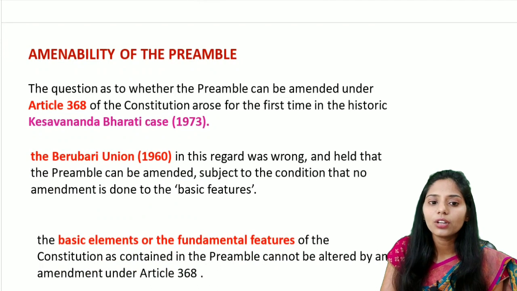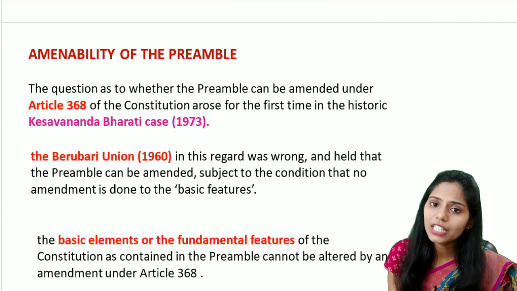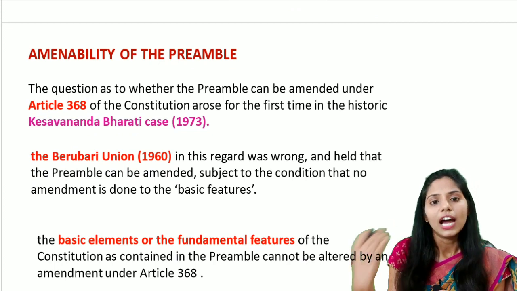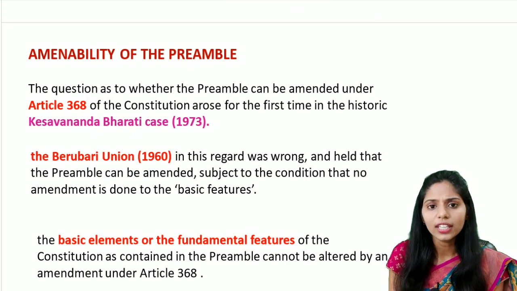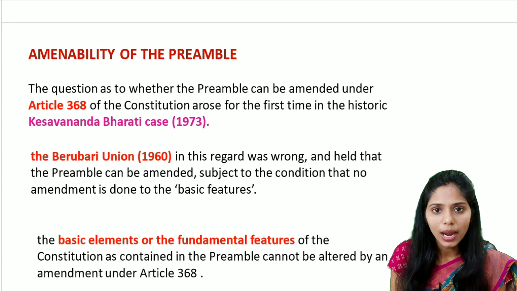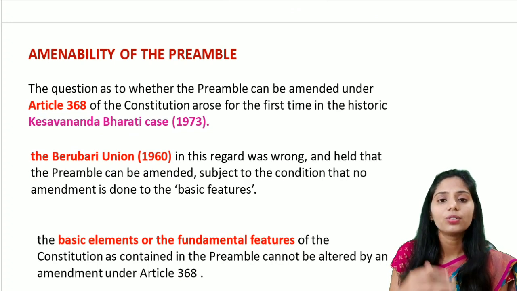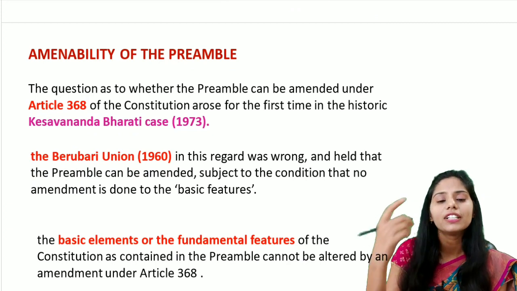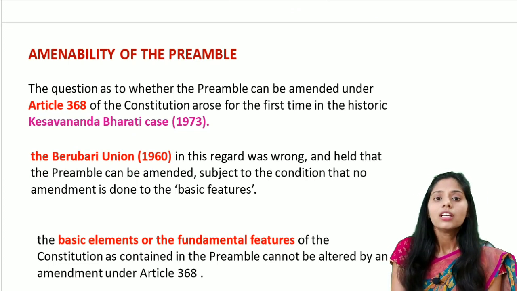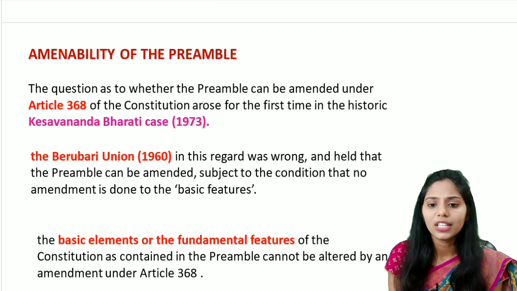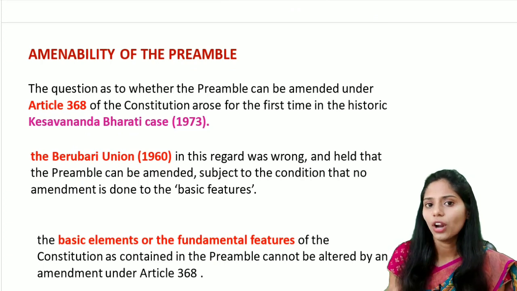And if you see the amendability of the preamble, whether it can be amended or not. The question is whether the preamble can be amended under Article 368. Article 368 talks about the power of Parliament to amend the Constitution. Whether under this Article 368, Parliament has the power to amend the preamble or not. The first time this question arose was in the Kesavananda Bharati case of 1973. In the Berubari Union case, the judgment was that the preamble is not a part of our Indian Constitution, so we cannot amend it.